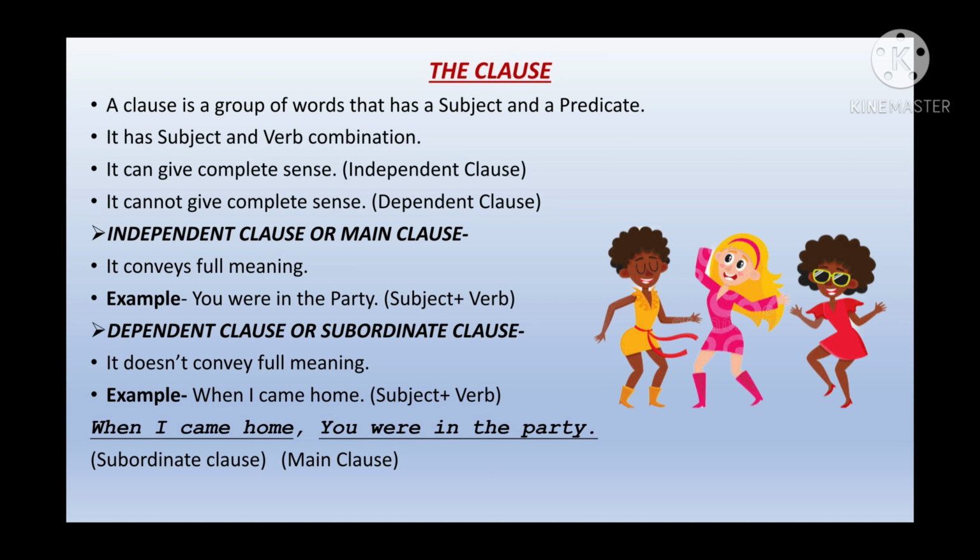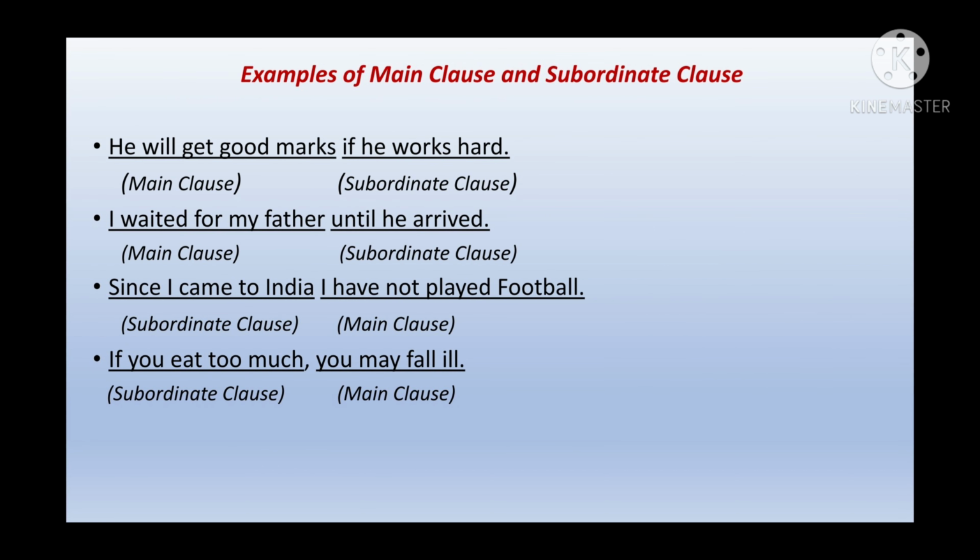But when I join it with my main clause, then I am able to understand it. Let's take an example. When I came home, you were in the party. Now, after joining these two clauses, it becomes one sentence, and I have two clauses in it. One is the subordinate clause and the other one is the main clause. When I came home, you were in the party. All right, I hope you understood this one.